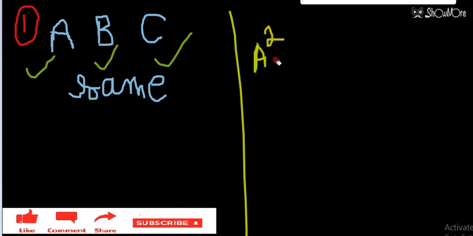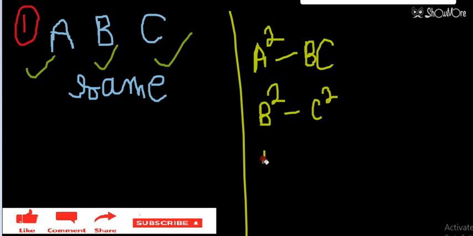So now let's see what the options are saying. Four options were provided. Option A was A square minus BC. Then the second option is B square minus C square.